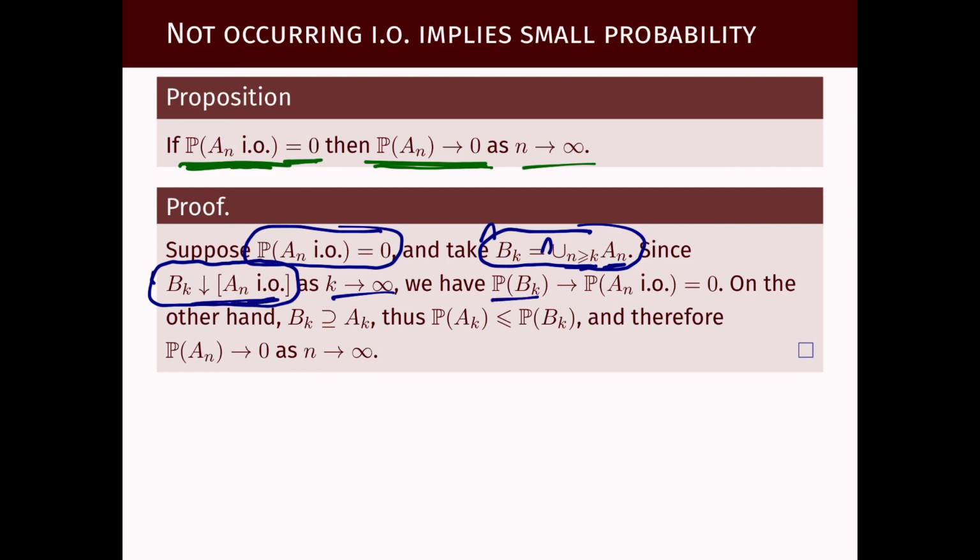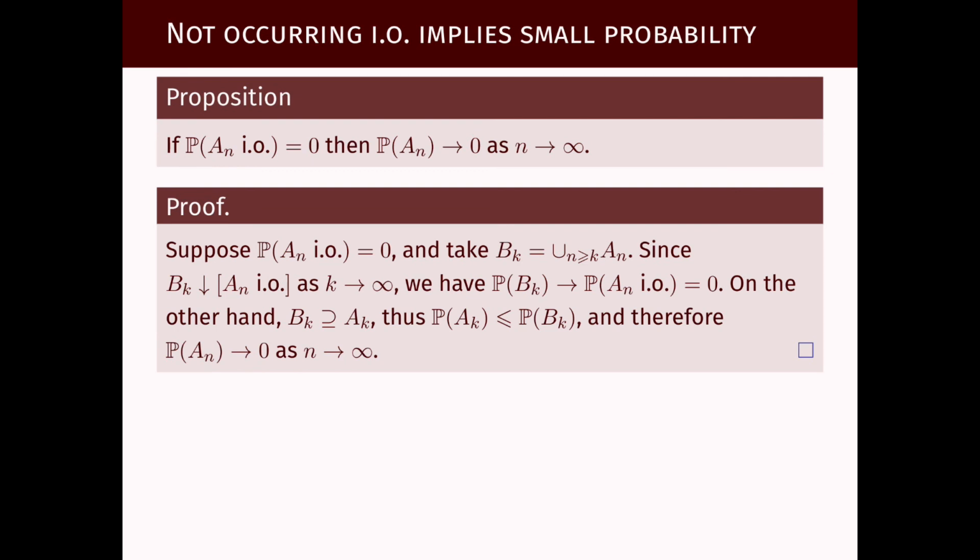So the probability of Bk converges to the probability that An occurs infinitely often, and we are assuming it is zero by assumption. Now, if the probability of Bk tends to zero, we just have to notice that Bk contains Ak, because it is the union of a bunch of events that starts at Ak. Therefore, the probability of Ak is bounded from above by the probability of Bk, and because the probability of Bk tends to zero, we can conclude that the probability of An tends to zero as n tends to infinity. This concludes this video lecture and concludes this unit.